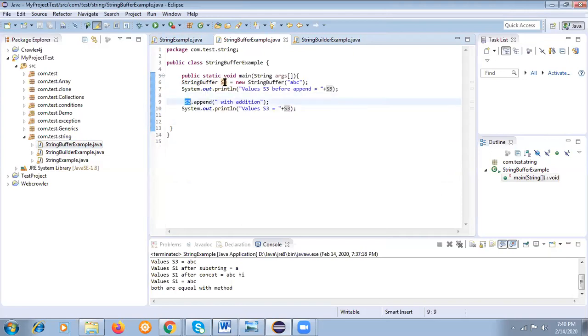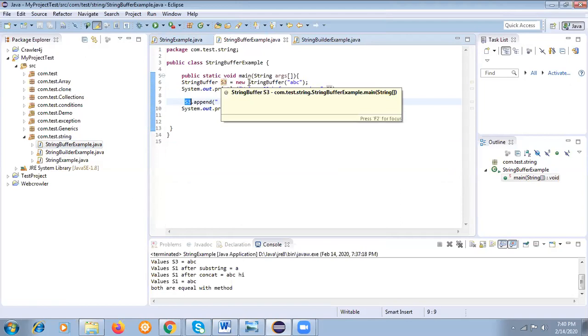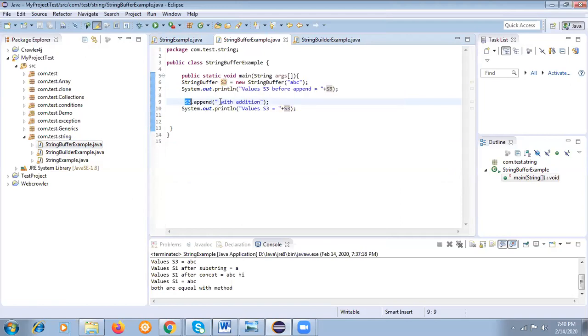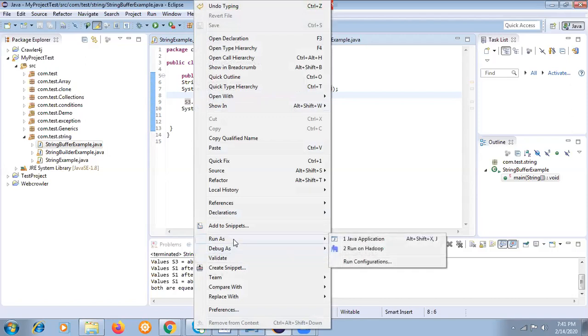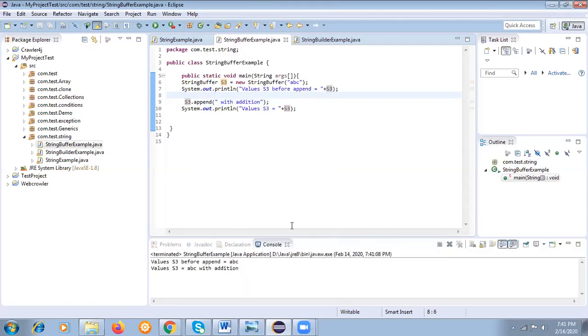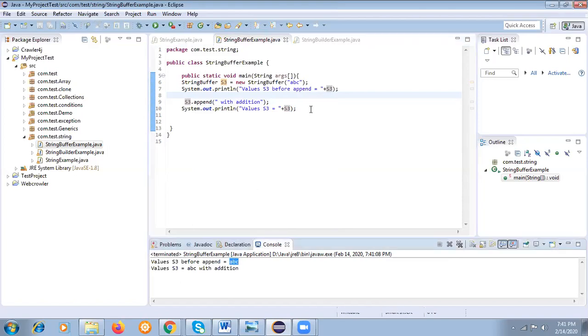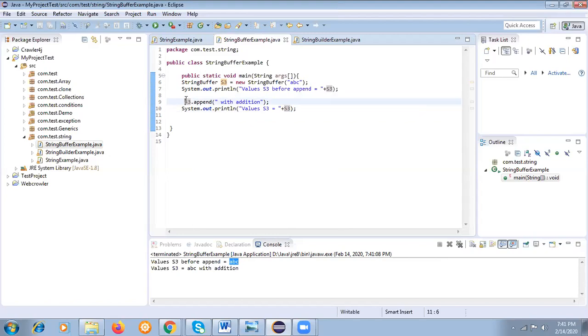Let's run it. The value of S3 before is ABC. Then I have done S3 dot append with additions, and the value of S3 now is ABC with additions.